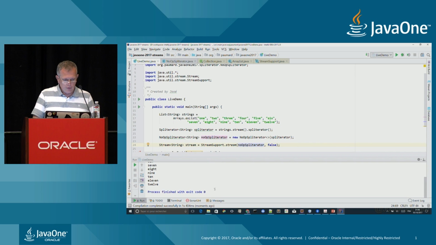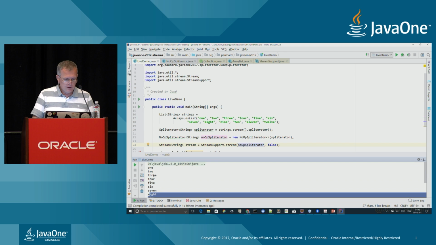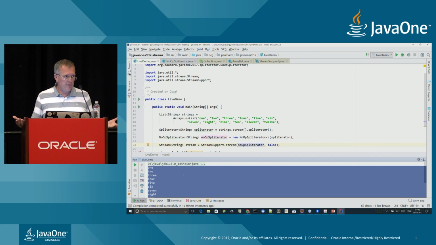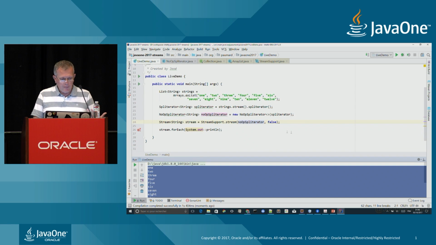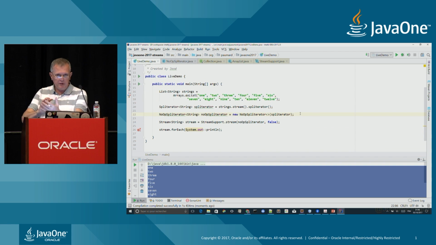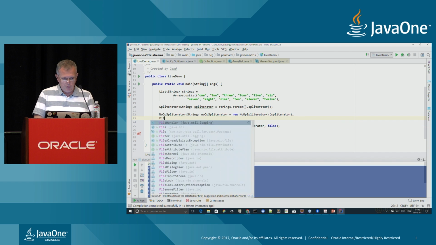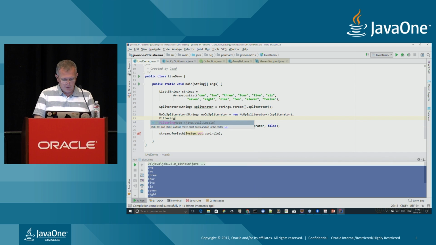So let us run this code, and indeed, I have the exact same behavior as previously. My no op spliterator is not doing anything. But then I can go one step further by creating, for instance, a spliterator that is going to block some objects, not transmitting all of them. Suppose we create a filtering spliterator of string. Let us call it filtering spliterator.